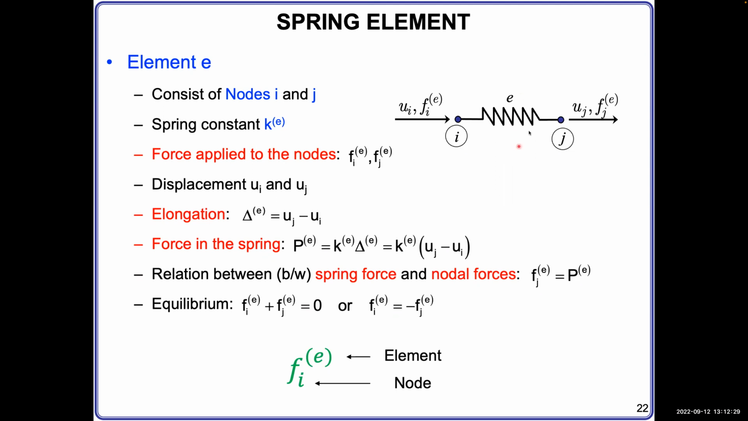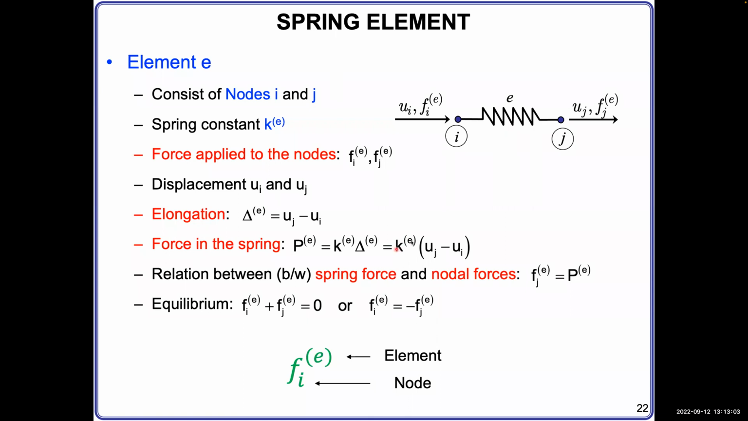Now, if Ui is larger than Uj, that means this displacement is larger than this displacement. Then the spring is elongated. Once it's elongated, it wants to shrink back, so it will generate an internal tension force, and it wants to pull the node back. Now that force can be calculated by multiplying the spring constant Ke.